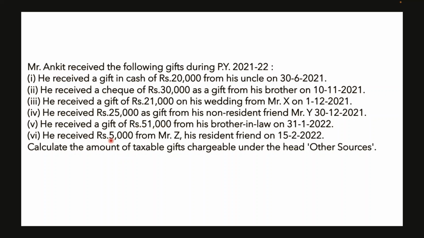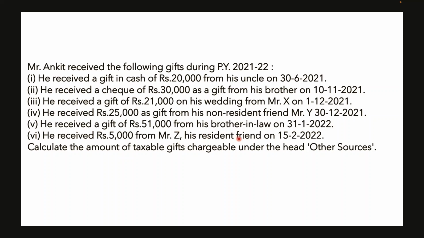He received 5,000 from Mr. Z, his resident friend. So 5,000 is taxable. All these gifts are received in the previous financial year. So the aggregate of these which is taxable, that is number 1, 20,000 received from uncle, 25,000 received from resident friend, and 5,000 received from spread.